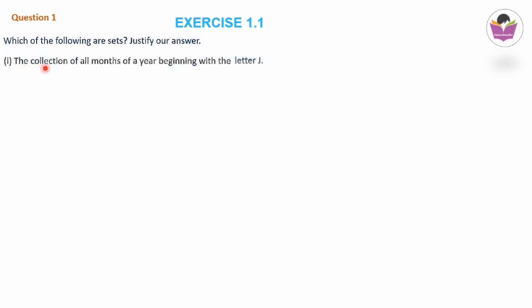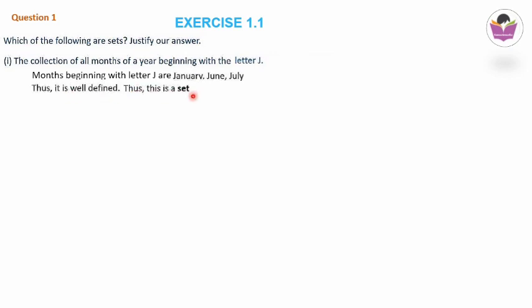The first question is: the collection of all months of a year beginning with the letter J. We know that there are 12 months in 1 year, so we have to identify the months beginning with the letter J. First of all, let's identify it. Months beginning with the letter J are January, June and July. Whoever is defining this, if they know about the 12 months, they will write January, June and July only. It's not going to change from person to person, which means it is well defined. Since it is well defined, it is a set.